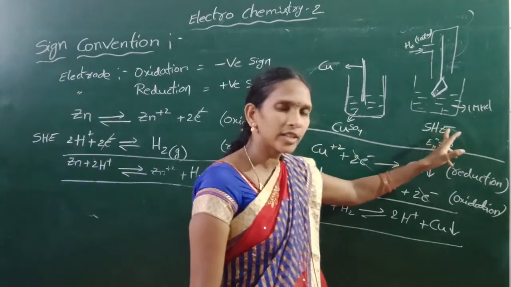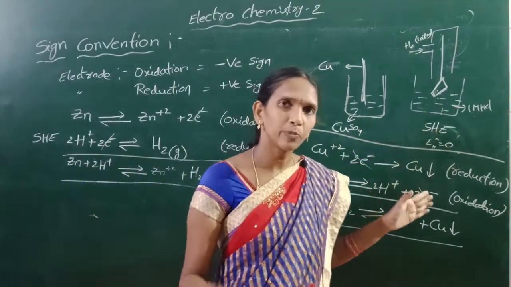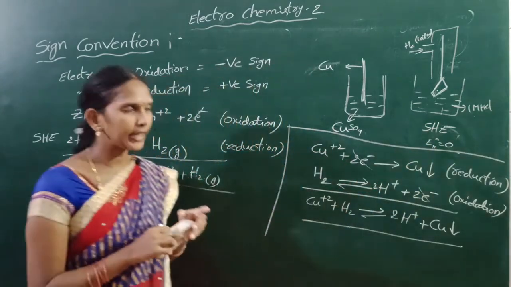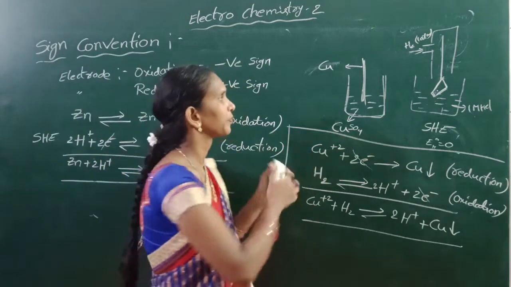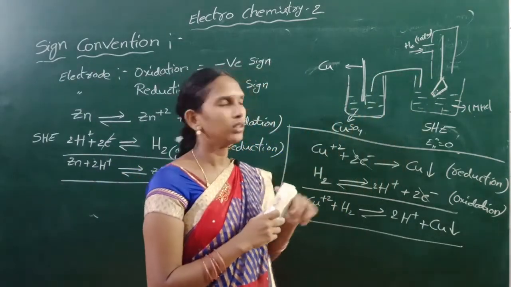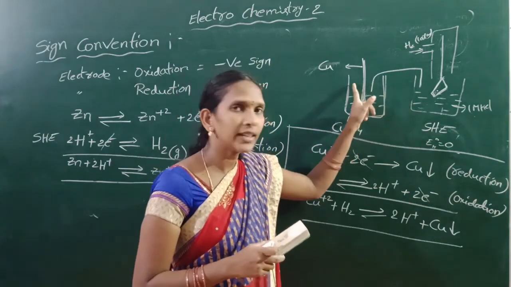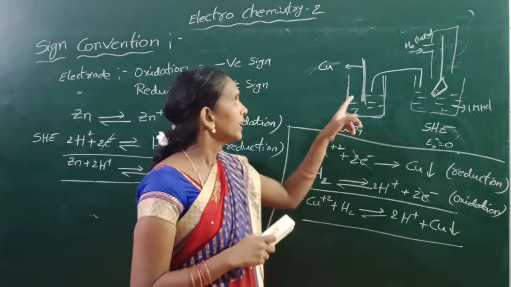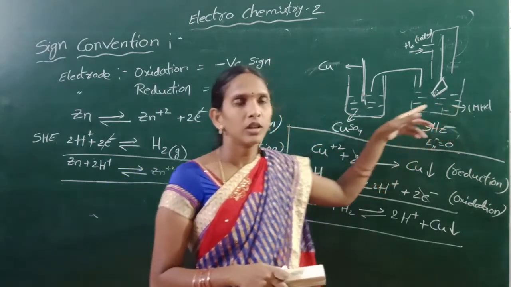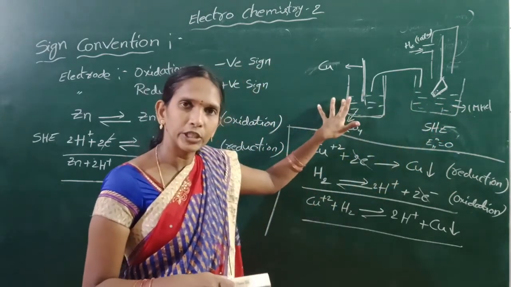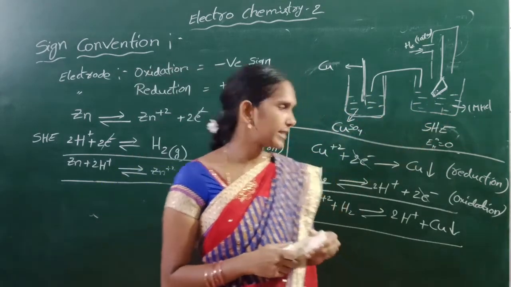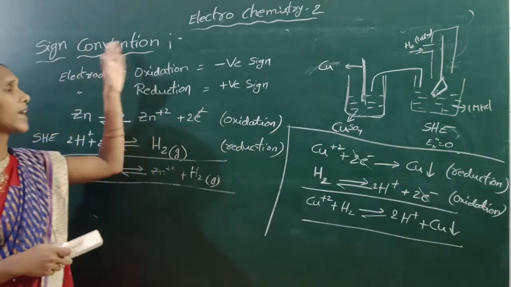In this case, the standard hydrogen electrode acts as both anode and cathode, depending upon the attachment with another electrode. If this electrode is oxidized, then this one is reduced. If this is reduced, then the standard hydrogen electrode is oxidized. This is the sign convention.